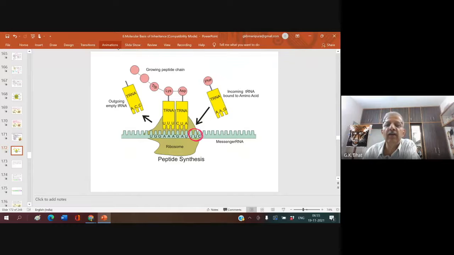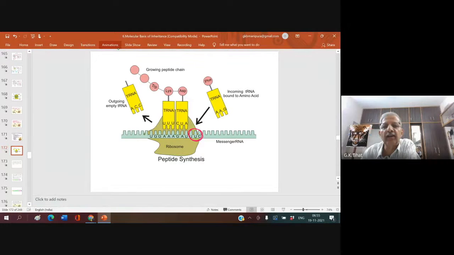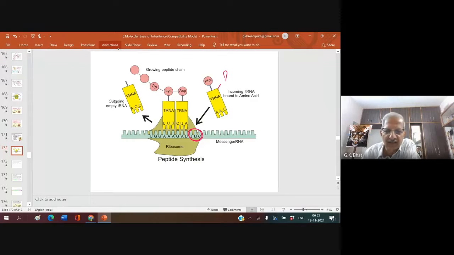What is this side? Pay side. Anyone? Pay side. Acceptor side. Why is a new tRNA coming? What do you call this tRNA now? What do you call it? Aminoacyl tRNA, acetylation tRNA, or a charged tRNA.